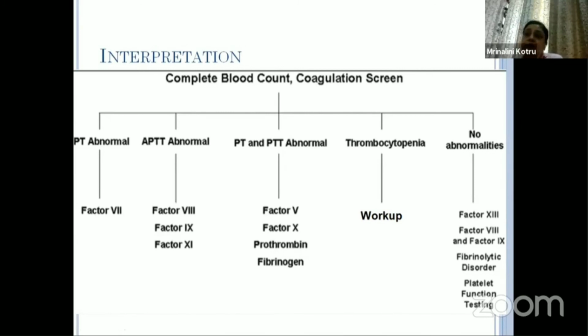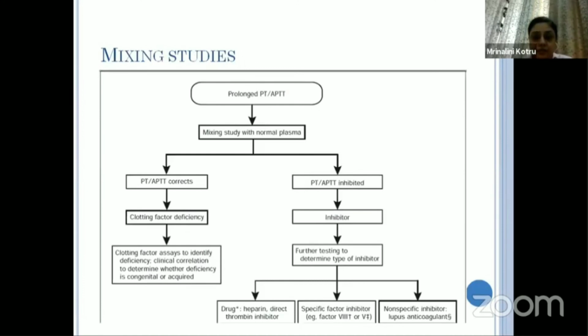Now, a factor 13 patient will be a symptomatic patient and will present with quite serious bleeds. And when you get a normal laboratory result, you need to do a clot solubility to find out whether the patient is having a factor 13 deficiency, or maybe go directly for a factor 13 assay. So that is the value of doing all these things step by step, as I've discussed.